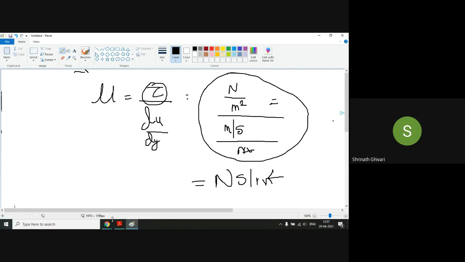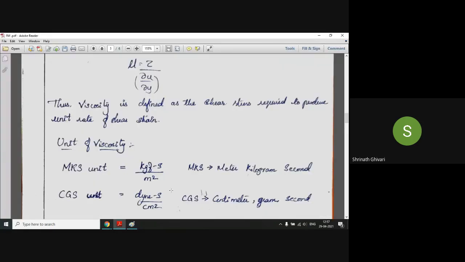Okay. Now that is the unit of viscosity in terms of SI. In terms of MKS, the Newton is kgf. Not Kohler Goldfields, it is kg force, kilogram force. So that is the unit of force in terms of MKS. So it is kgf second per meter square. You can see MKS: meter, kilogram, and second.